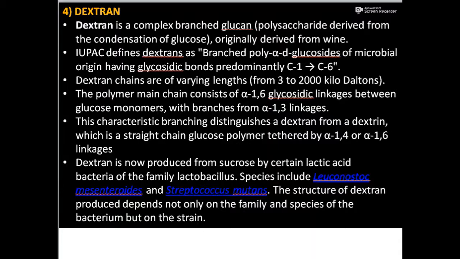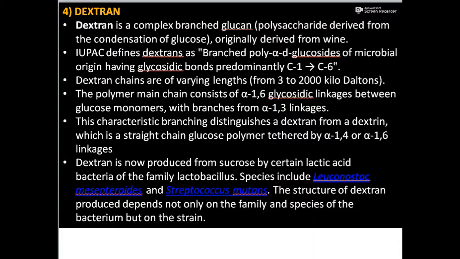And the polymer consists of alpha 1,6 glycosidic linkages between the glucose monomers. And the branches are with alpha 1,3 linkages. We know in the case of dextran, it is alpha 1,6 glycosidic linkages and the branches are alpha 1,3 linkages. But in the case of dextrin, the glucose moieties are being linked together by alpha 1,4 linkages, and the branch linkages are alpha 1,6. So that is the difference between dextran and dextrin.